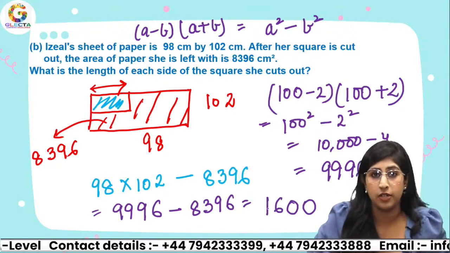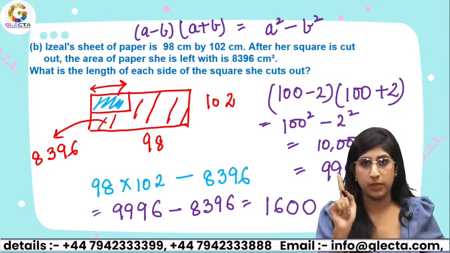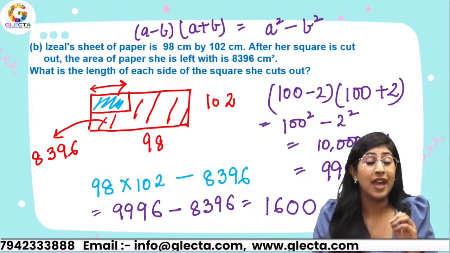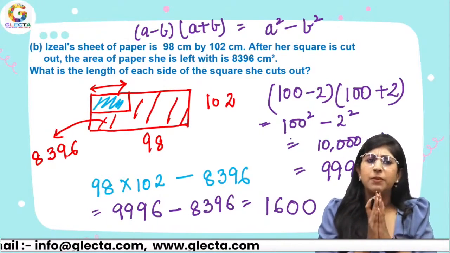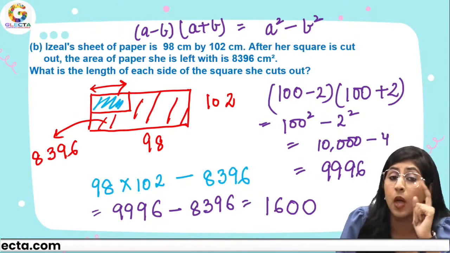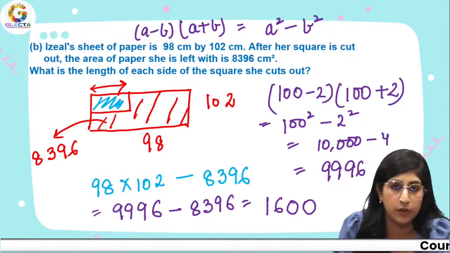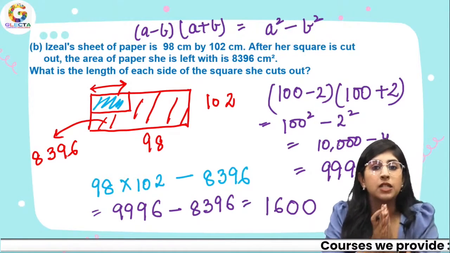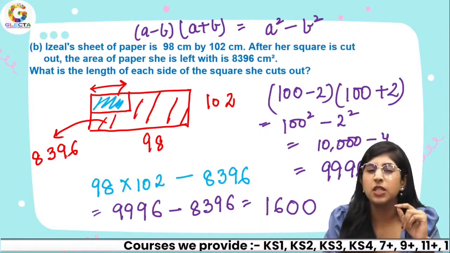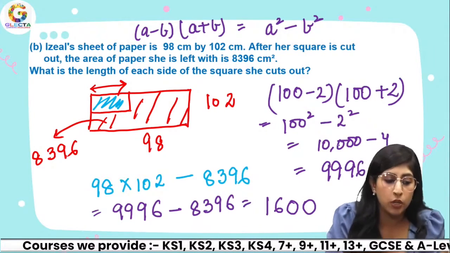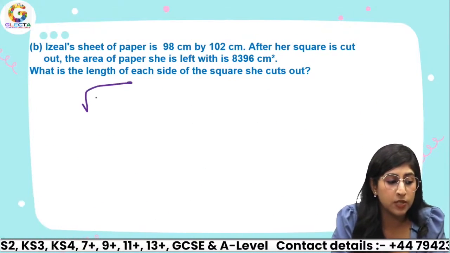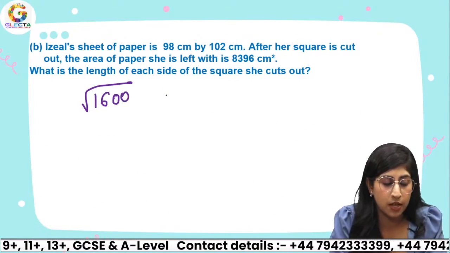we have 1600. Now that's the area that I got, but that's not what was asked in the question. In my question, I had to calculate the length. Now tell me one thing. If the area is 1600, what will be the length of the square? We know that side multiplied by the side in a square gives me the area. So that means you have to take out the square root of 1600.